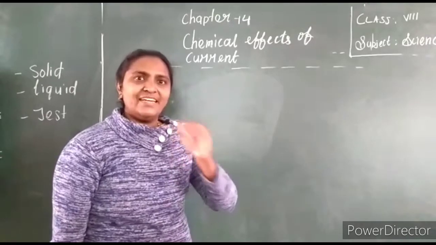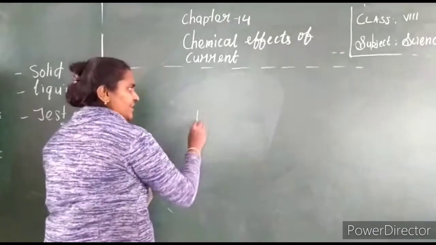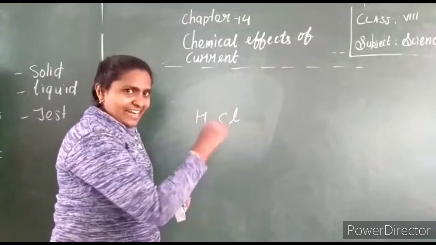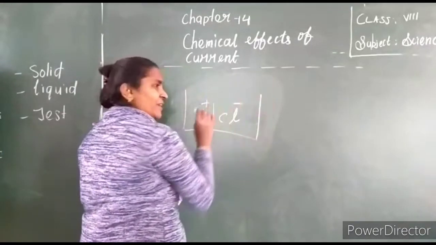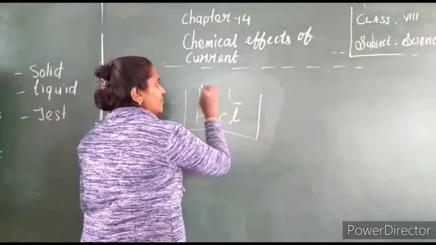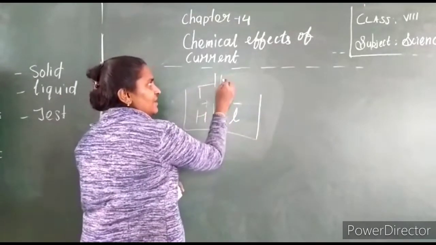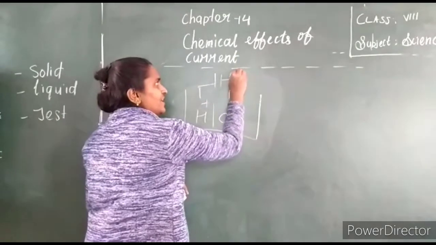There a chemical reaction occurs. I am going to take hydrochloric acid. I add a little water. So what happened? It changes into ions. Now I am going to make a circuit, with a positive terminal and a negative terminal. To one I am going to connect a bulb.